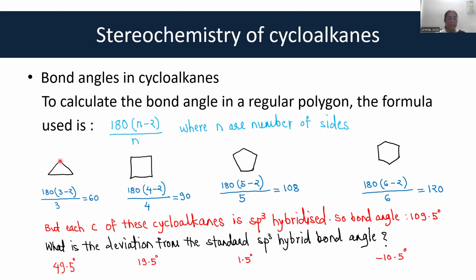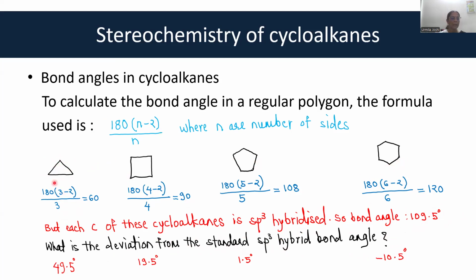But each of these carbons in the polygon is an sp3 hybrid carbon, and therefore the standard bond angle of the sp3 hybrid bond is 109.5. Therefore, in each of these polygons, there is a deviation from the standard sp3 bond angle.